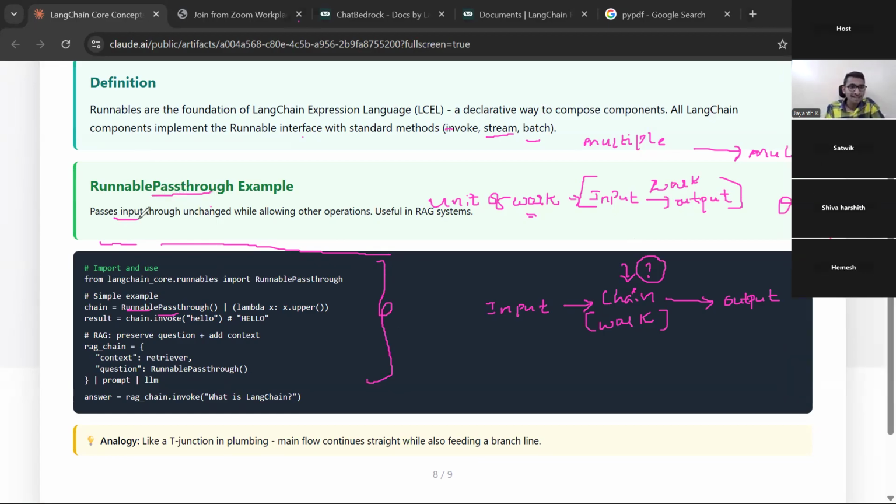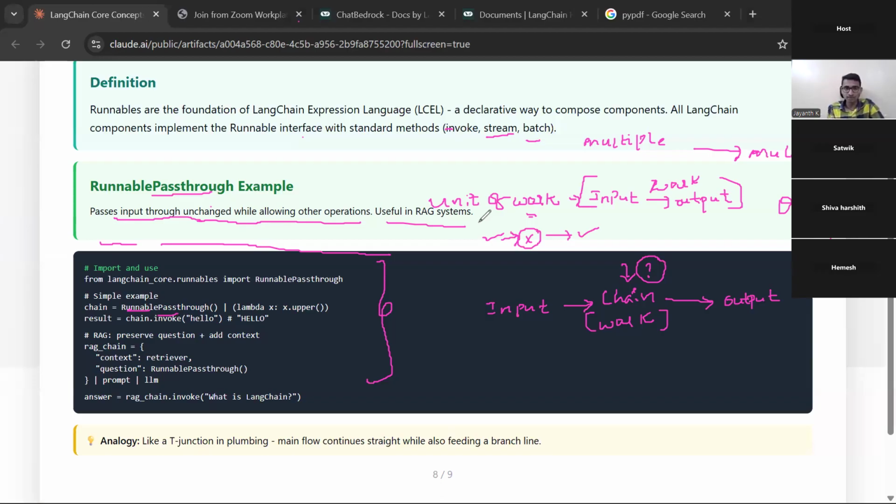What will it do? It passes input through unchanged while allowing other operations, useful in RAG systems. It means I give some input, it will not be affected, and I will get the same output. We need that passthrough, so we will see it in the next class, when I'm practically implementing it and you will understand it completely. Right now, you got the basic understanding.